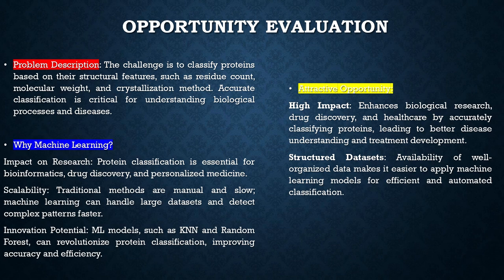Scalability. Traditional methods are manual and slow. Machine learning can handle large data sets and detect complex patterns faster. Innovation potential. ML models, such as KNN and random forest, can revolutionize protein classification, improving accuracy and efficiency.